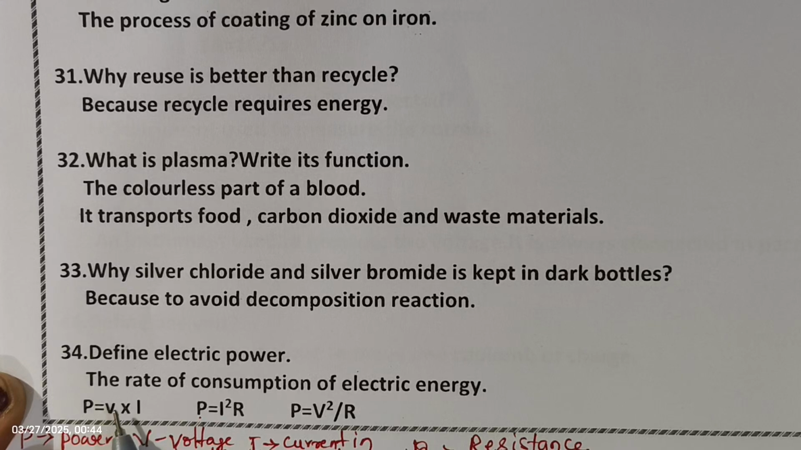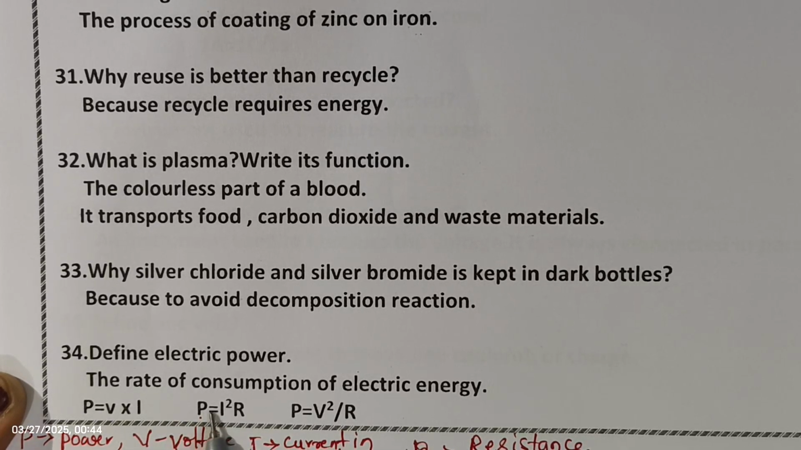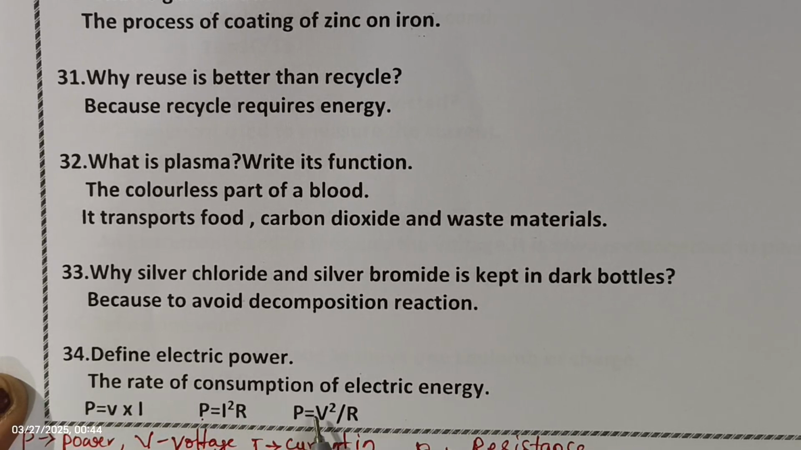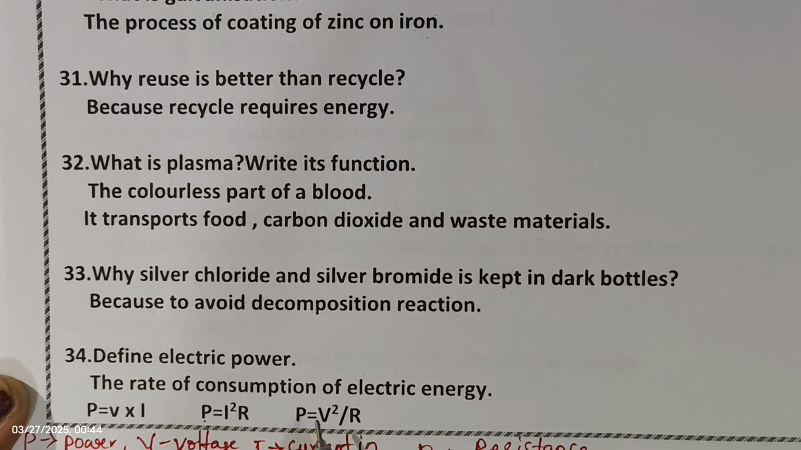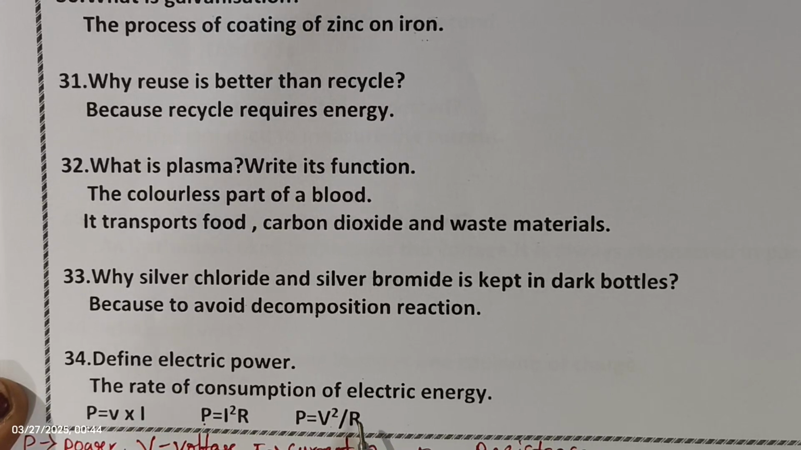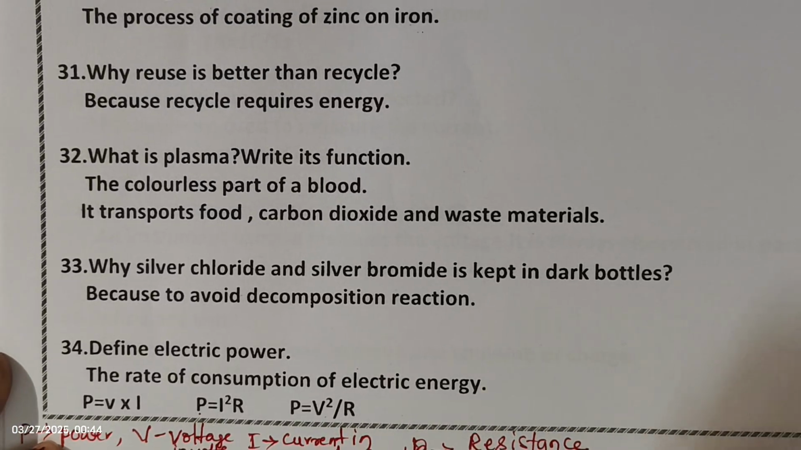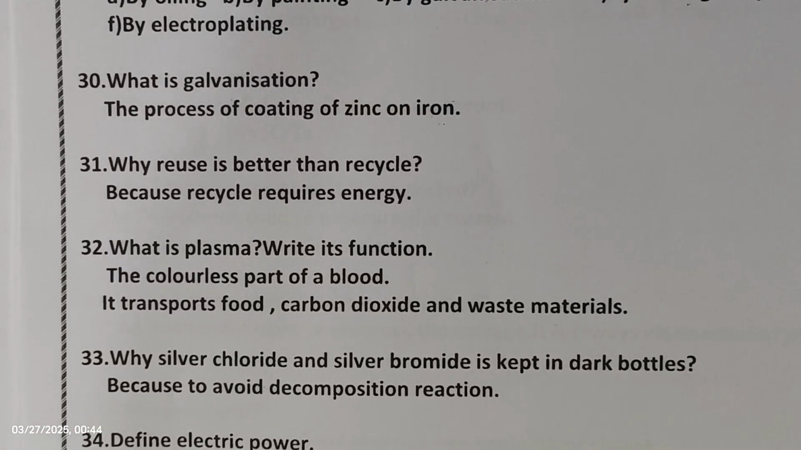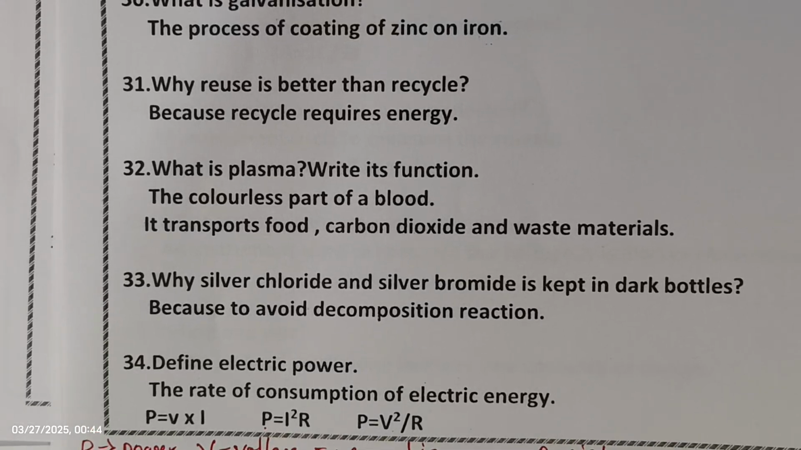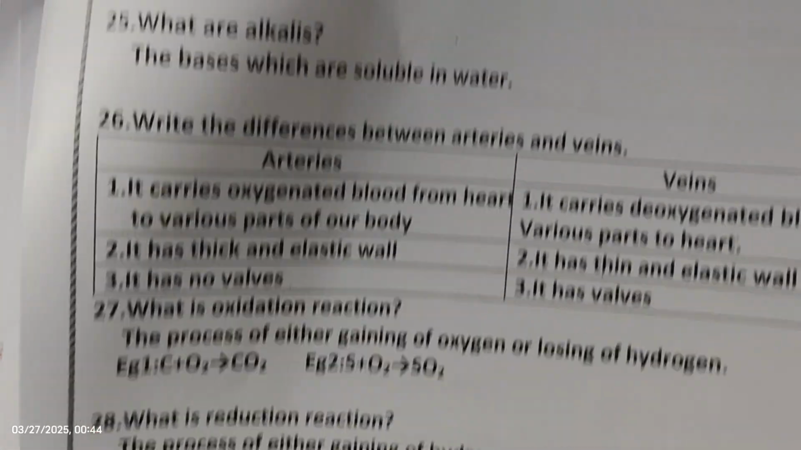One is P is equal to VI. Another is P is equal to I square R, where P is power, I is the current in ampere and R is resistance. Again, P is equal to V square by R, where P is power, V is voltage in volts and R is resistance. So this is the electric power definition: electric power is the rate of consumption of electric energy.